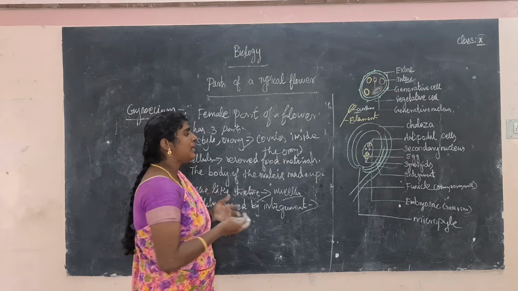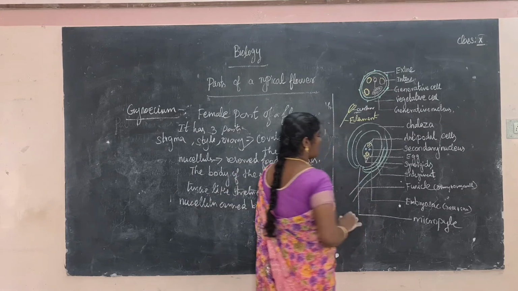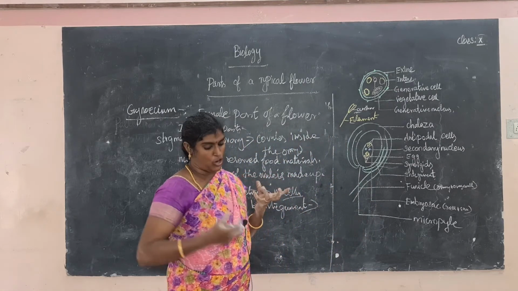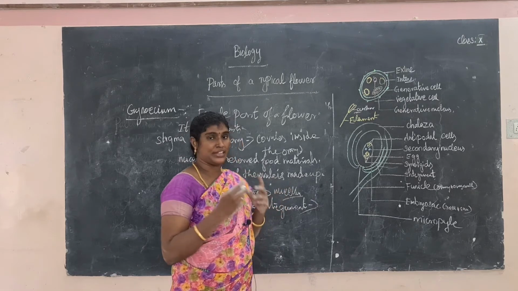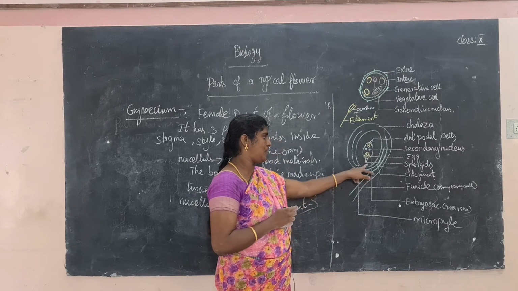Another one: the integument leaves some openings, a cleft or opening. Where the integument leaves a gap, an opening is present, and that is called the micropyle. For example, this is a small opening left by the integument.